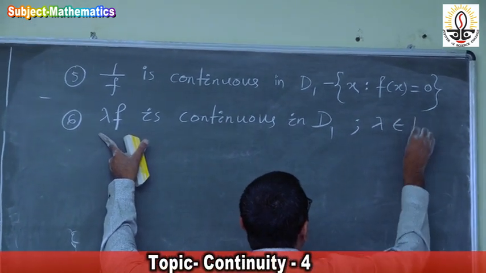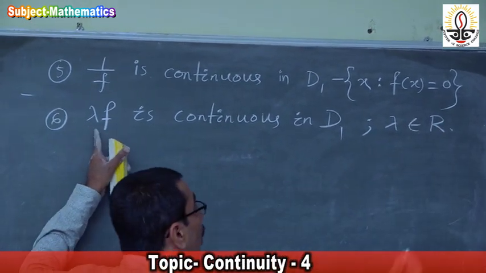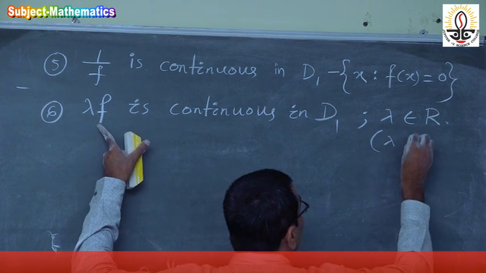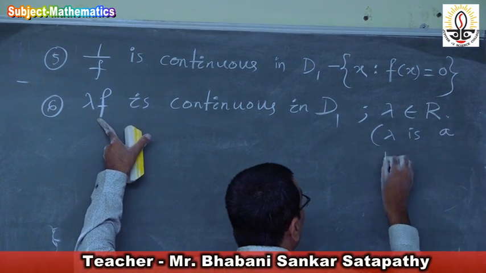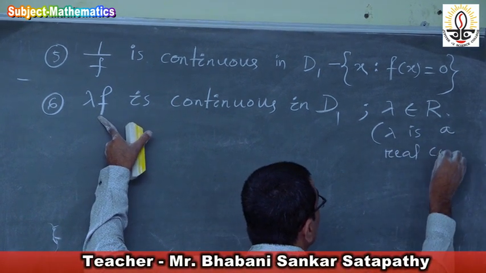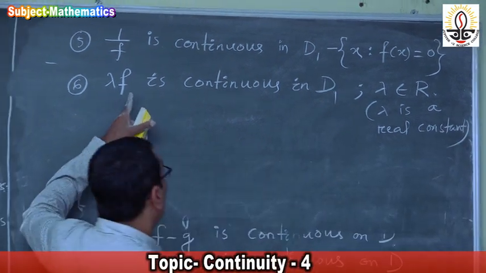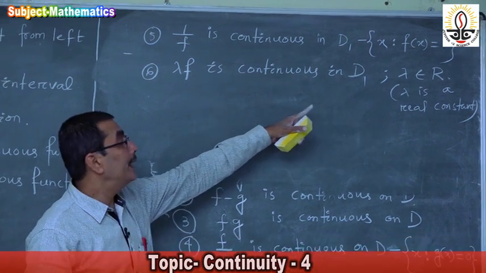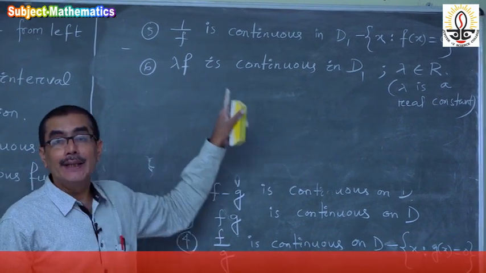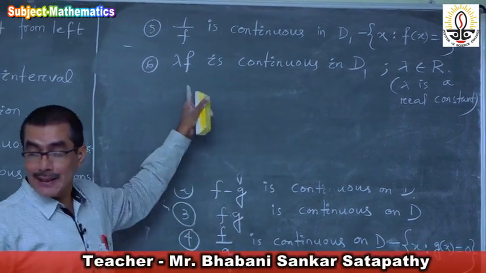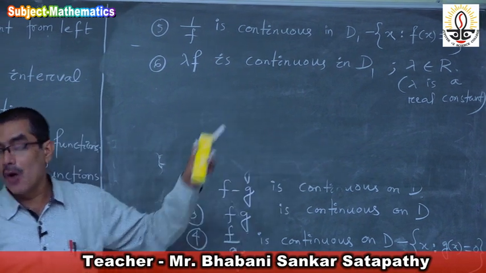Lambda belongs to R, lambda is a real constant. So lambda into f is also continuous in D1. So in fact these are the different algebras of continuous functions.